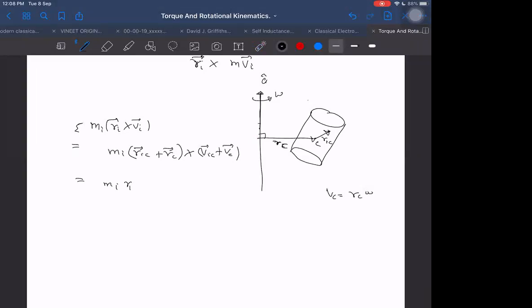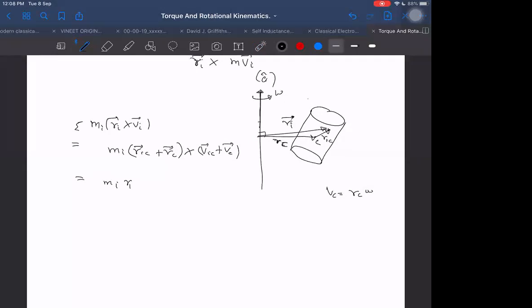I have to take the component of RI. This is the RI vector, the position vector of the ith particle. But I have to take its component perpendicular to the a cap direction. If I take its component perpendicular to the a cap direction, then only I will be getting MI RI square. Let me derive it in this way. The main formula I want to write is MI RI perpendicular square into omega. That will always be correct. That is the angular momentum about the given axis.